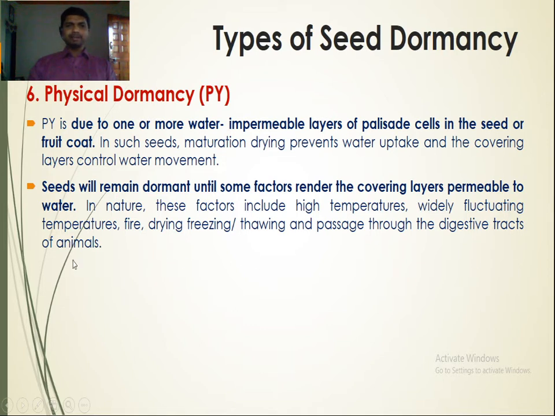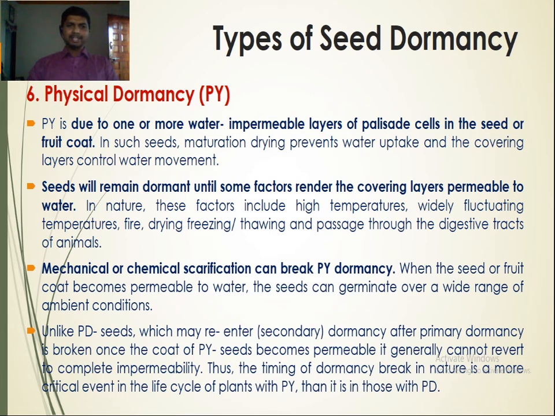So these are the ways by which seeds under physical dormancy are able to germinate.